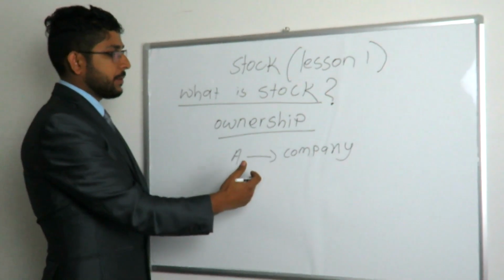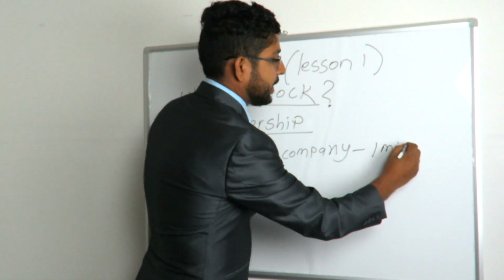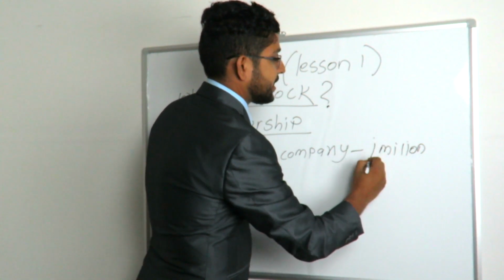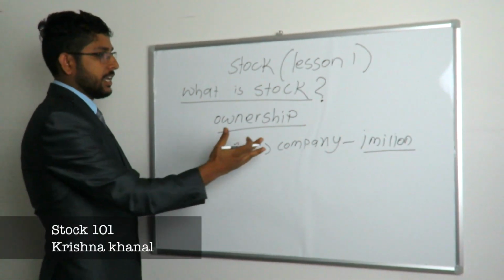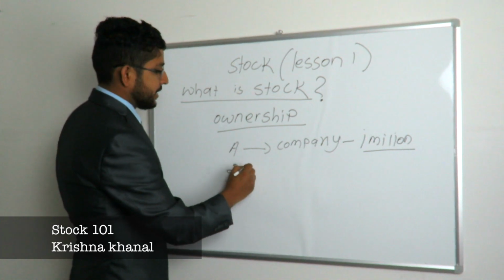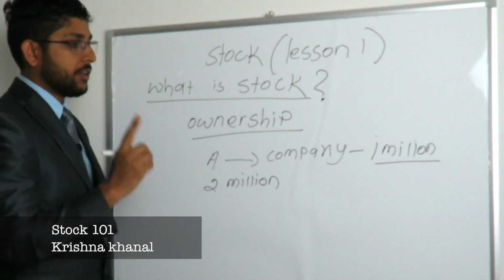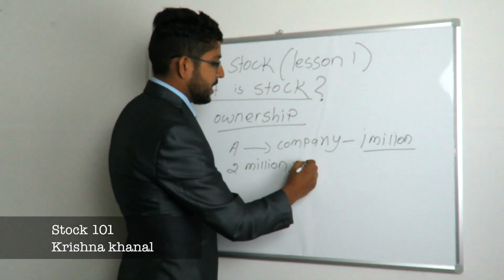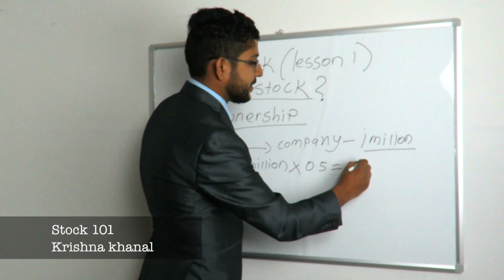So let's say, for example, he has a company worth $1 million. In order to have this $1 million, if he doesn't have enough money by himself, let's say he brings out 2 million stock in the market. If one stock costs 50 cents, then he has enough capital of 1 million.